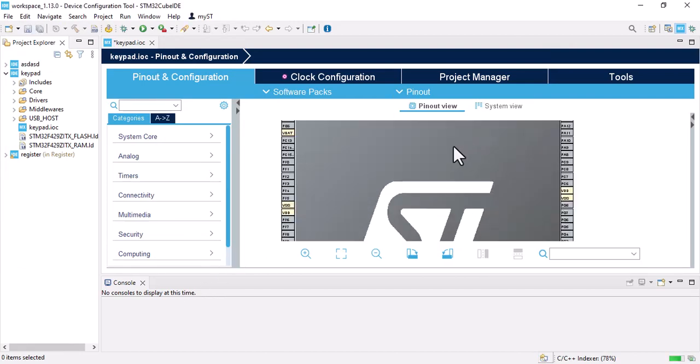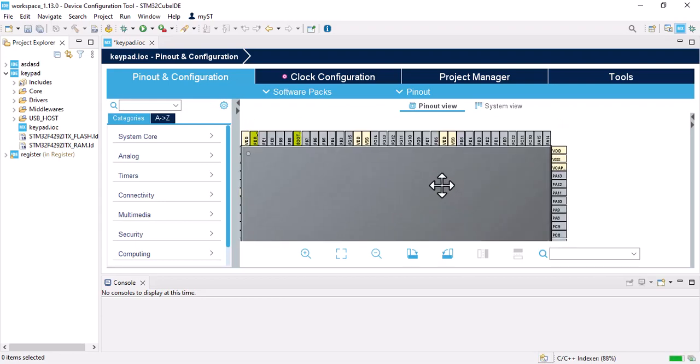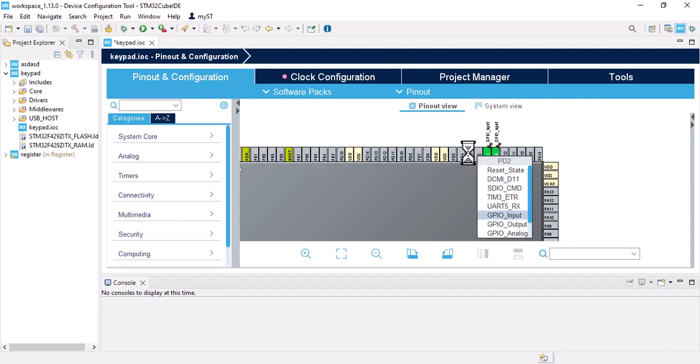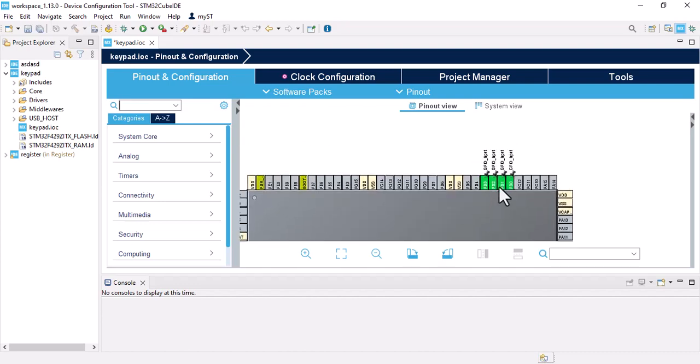Then go to PD0 and make an input. PD1. Okay, we have enabled 4 pin as a input.